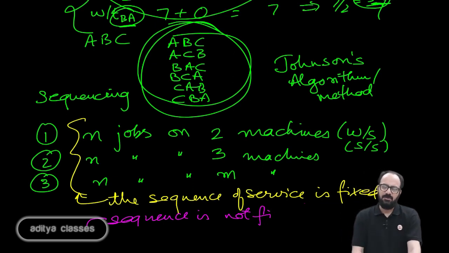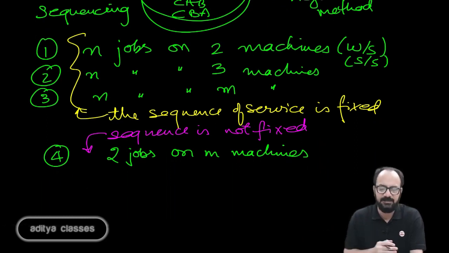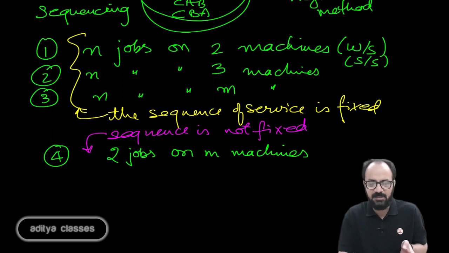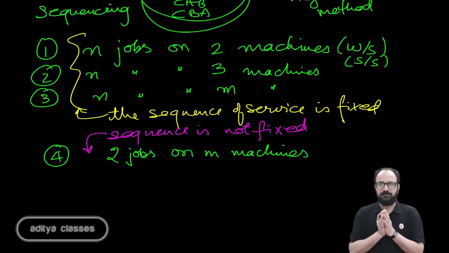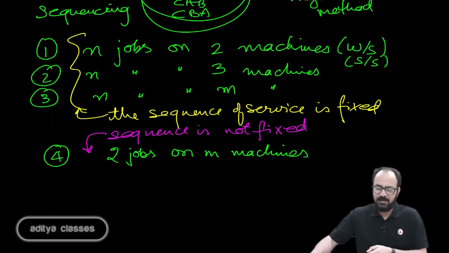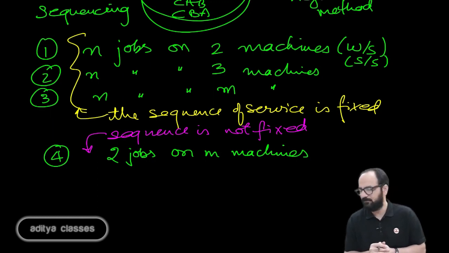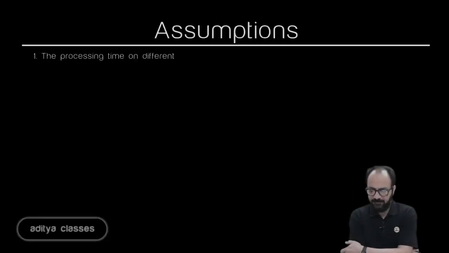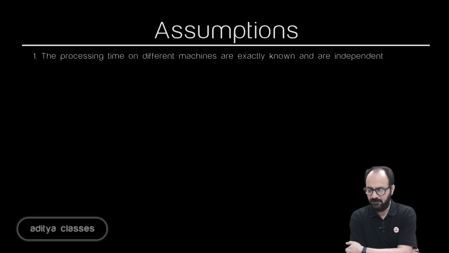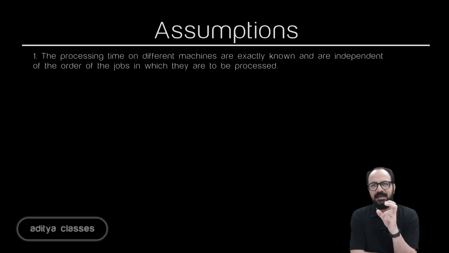This is what we will be trying to use for the sequencing problems that we will be taking in the sessions to come. Now, before we could proceed with exact sequencing questions, there are certain assumptions that we make when we are trying to sequence. Those assumptions go like this. The processing times on different machines are exactly known and independent of the order of the jobs in which they are processed. Processing times of all the jobs are known.